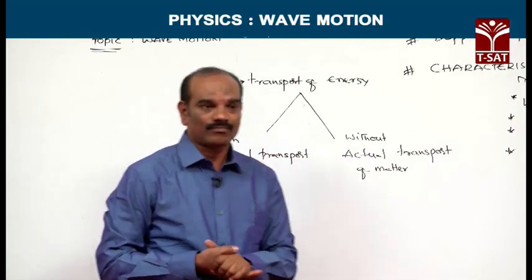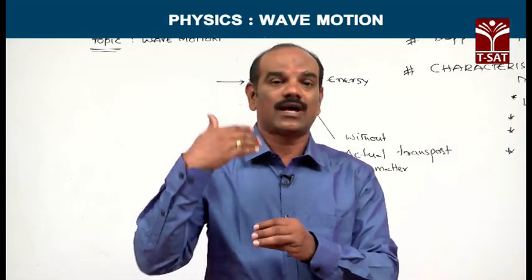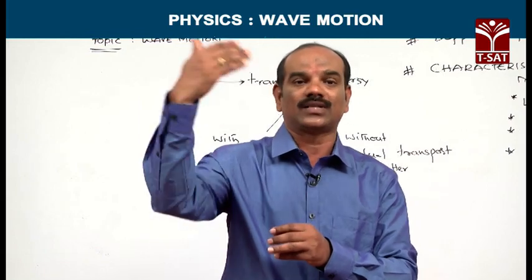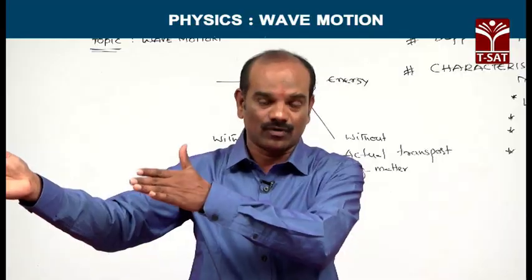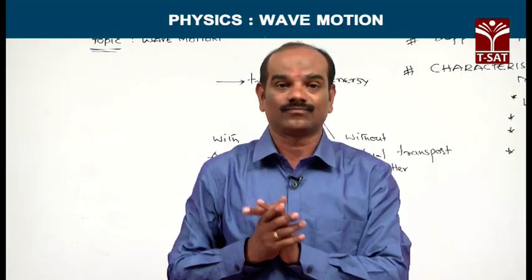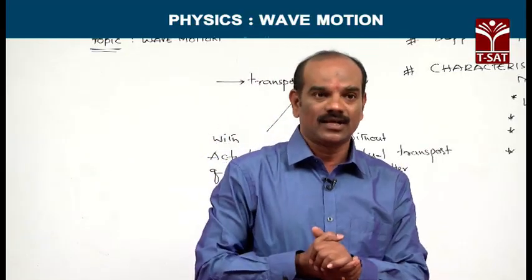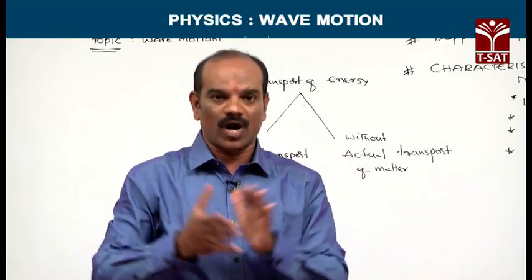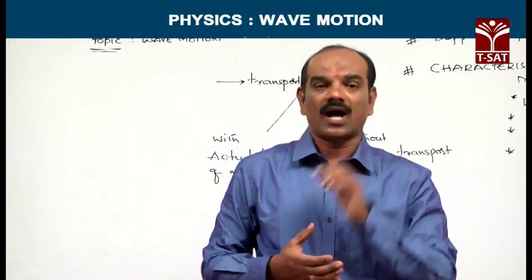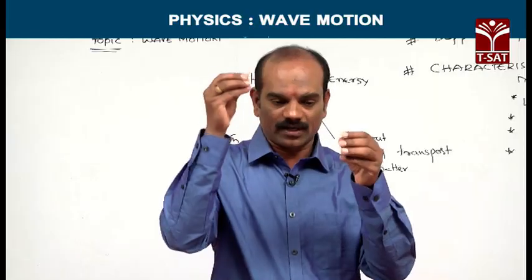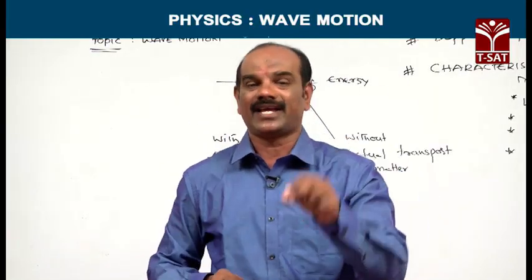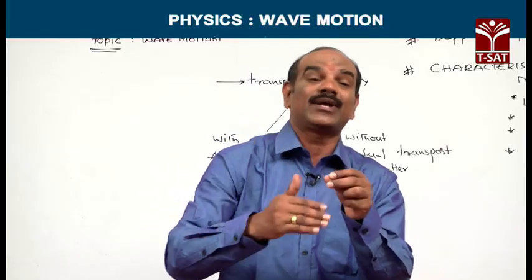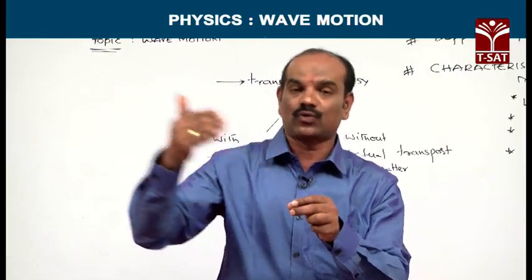For example, the propagation of sound from one point to another point. During this process, energy is carried by a wave without transporting matter. And one more example, let us see. On the surface of water, suppose there is a cork. When a stone is dropped, that means when a disturbance is created at one point, the disturbance transfers from one point to another point.